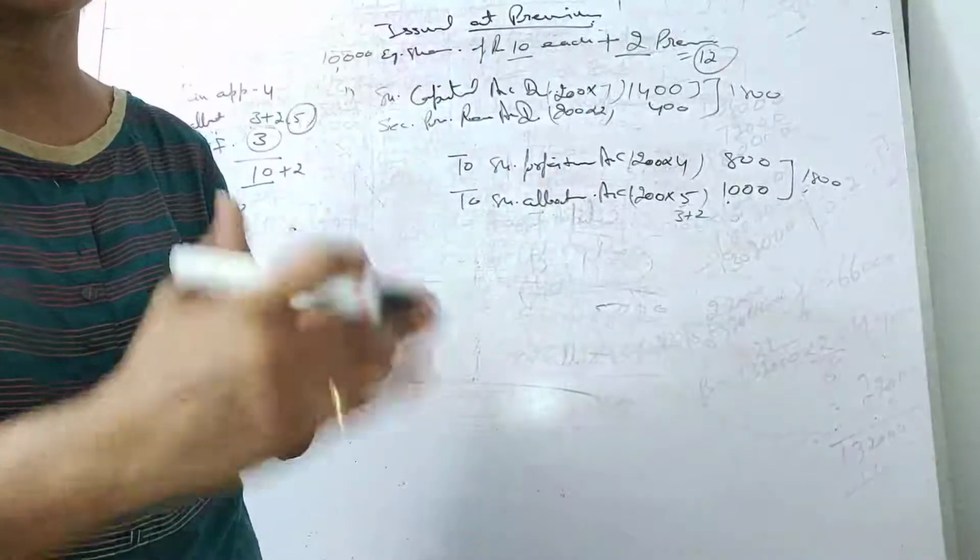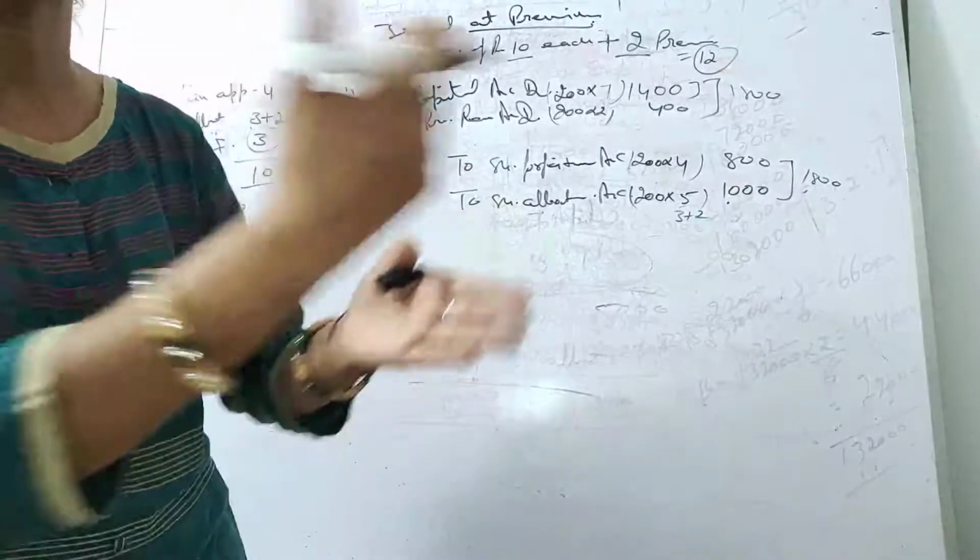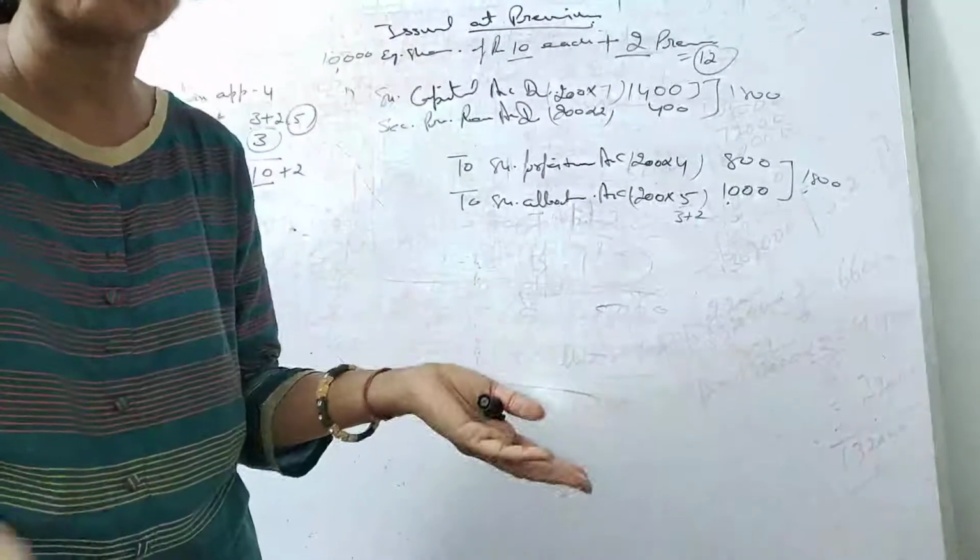Whatever you have shown at the time of due, share allotment debit to share capital to security premium. So once you have credited the security premium, now you have to debit it also, because in fact you didn't receive it, so from where will you show.